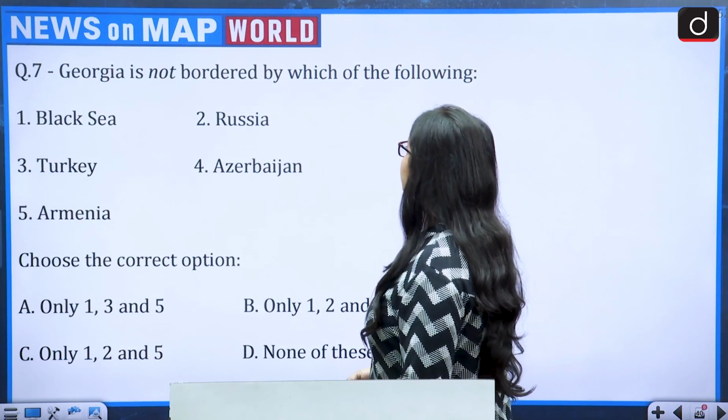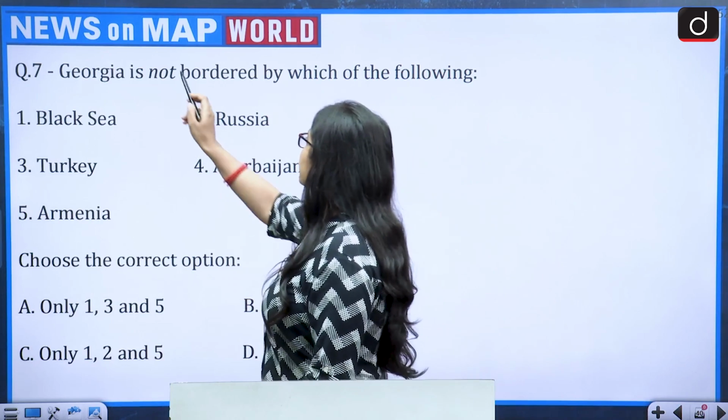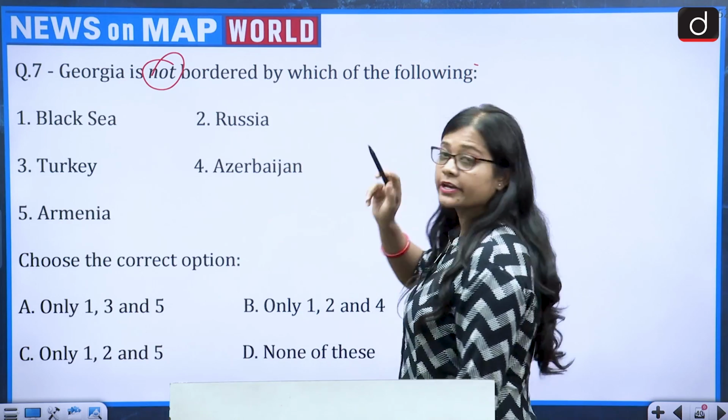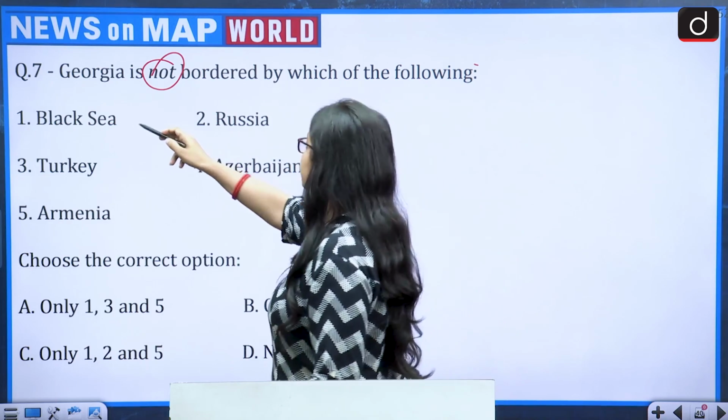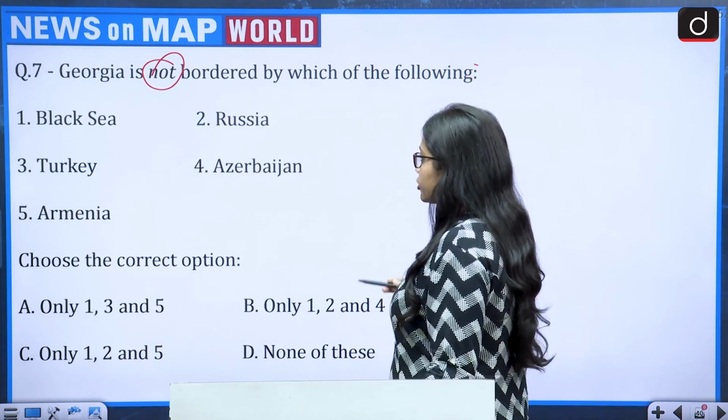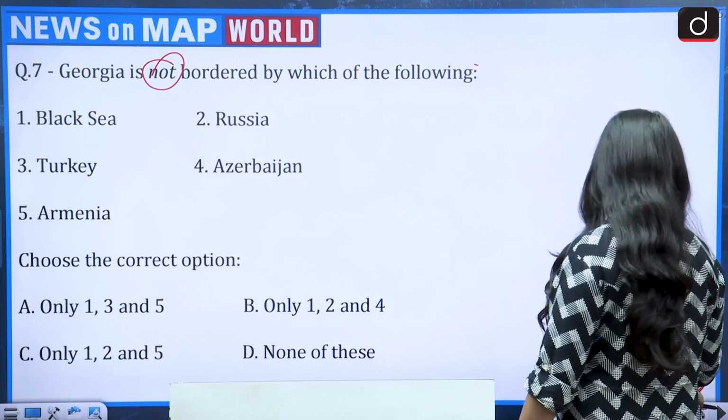Georgia is not bordered by which of the following? Not bordered by Black Sea, Russia, Turkey, Azerbaijan, Armenia. Choose the correct option. So let us look at the map of Georgia.